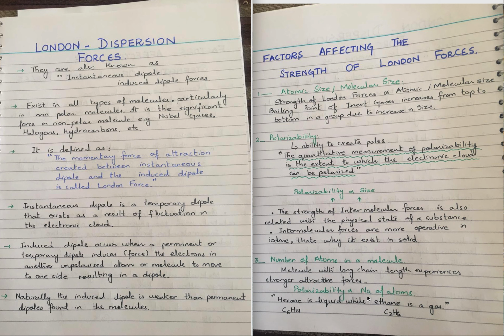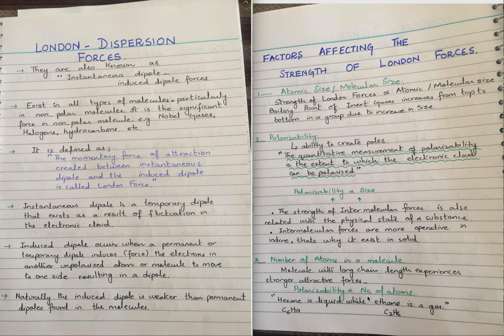As I have already told you in the atomic size factor, with the increase in the size of the atom, the distance between the nucleus and the outermost electron increases. The hold of the nucleus is decreasing. The attractive forces of the nucleus are decreasing, and as a result, it becomes easier for a bigger atom to get distorted, to get polarized. So in that case, we can also say that moving down the group from helium to radon, the polarizability is increasing because of the increase in the atomic size.